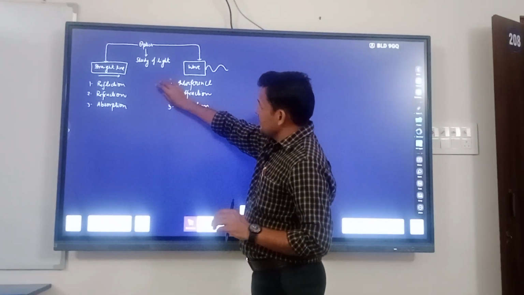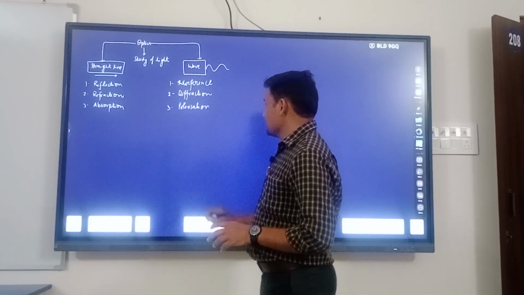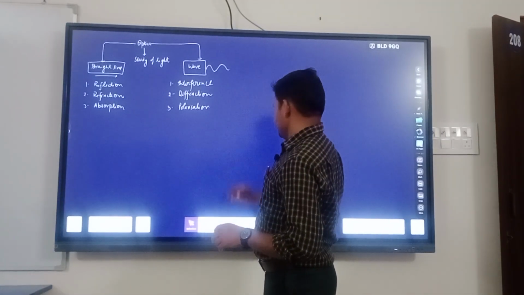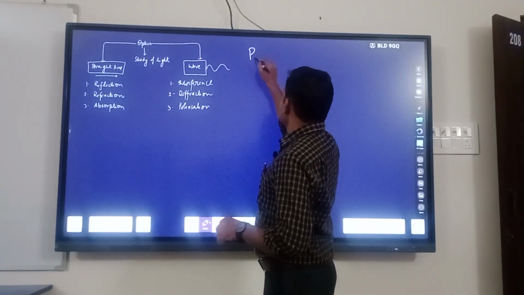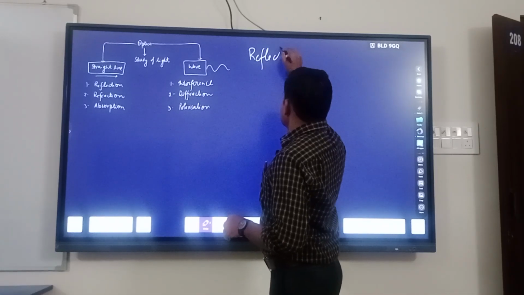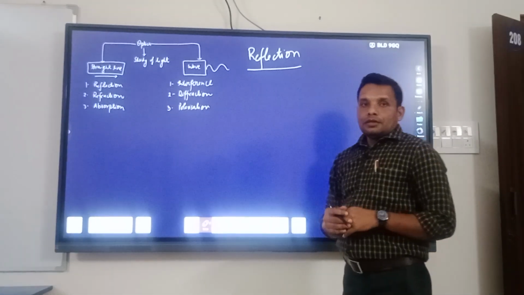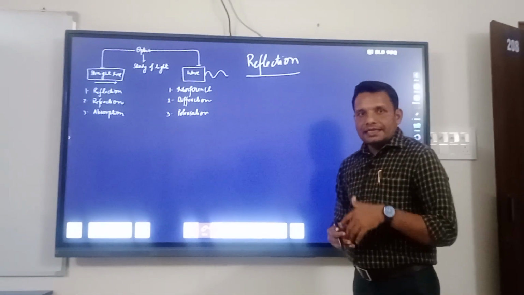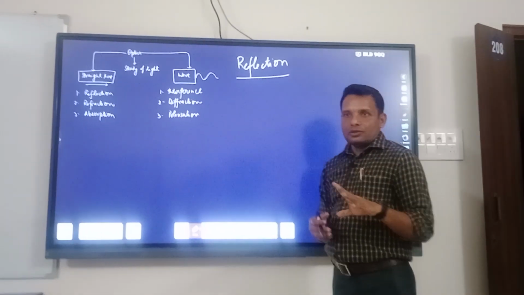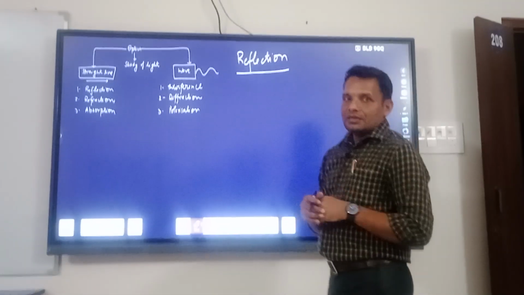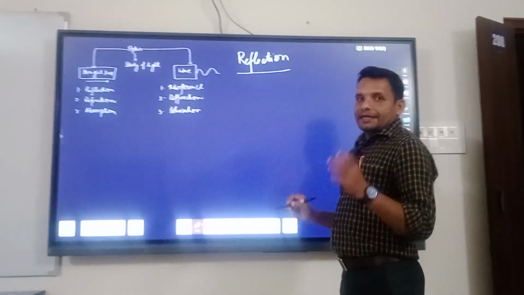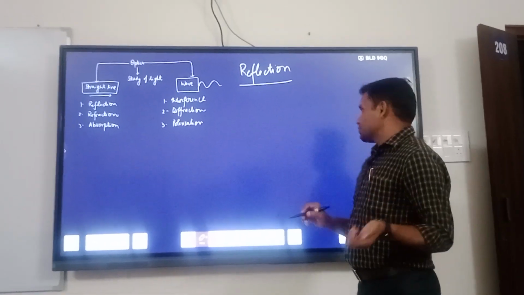The first phenomenon here is called reflection. Now what is reflection? It means bouncing back of light in the same medium. This is the definition. How? Bouncing back of light in the same medium from a polished surface.